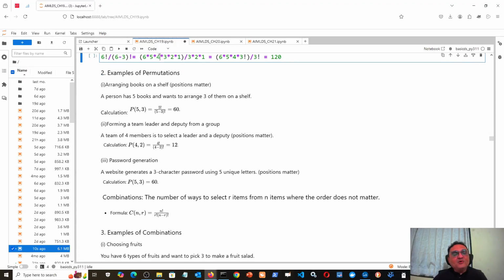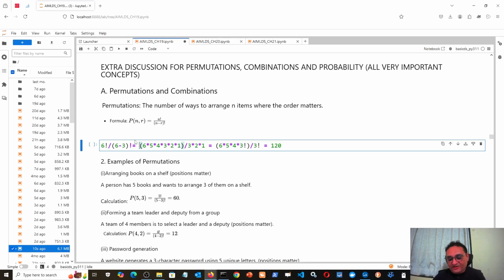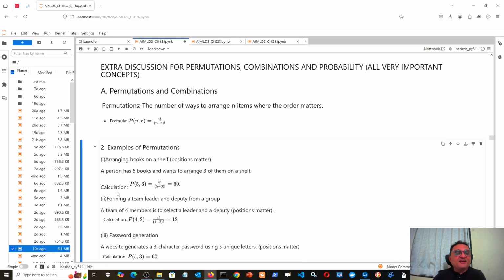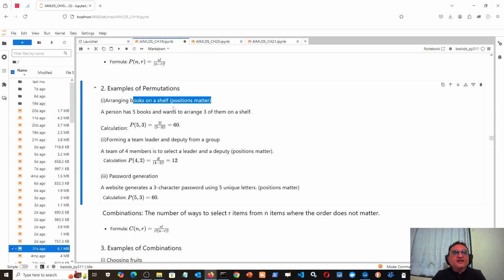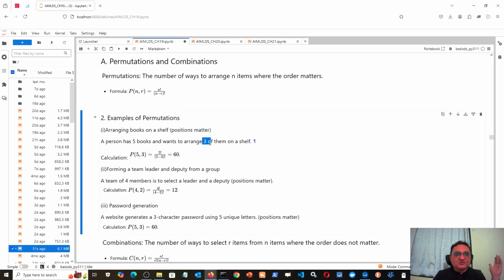Okay, fine. Now let us see some practical examples of these permutations, and this discussion is going to be very interesting. One practical example I have taken is arranging books on a shelf where positions matter. That means which book you keep where is considered a different arrangement. Suppose I have 5 books and from them I want to arrange 3 books. I can first select 3 from a pool of 5 in different ways, and even if many people have selected the same 3 books, they can still arrange them in different ways, because the order or positions of the books matter here.